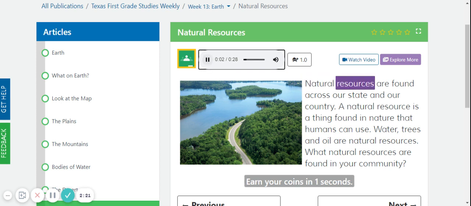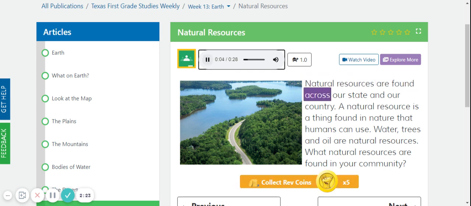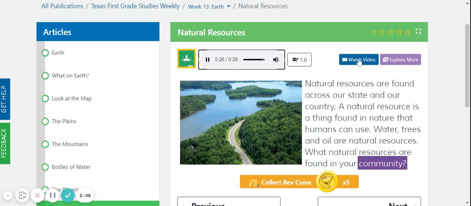Natural resources are found across our state and our country. A natural resource is a thing found in nature that humans can use. Water, trees, and oil are natural resources. What natural resources are found in your community?